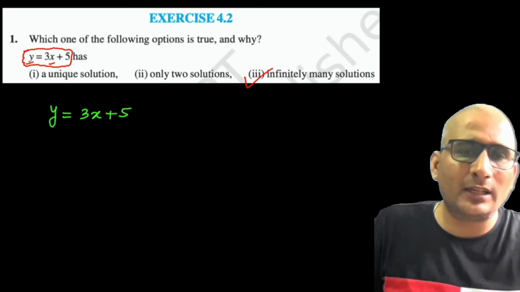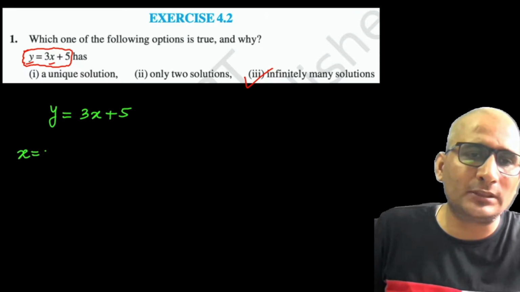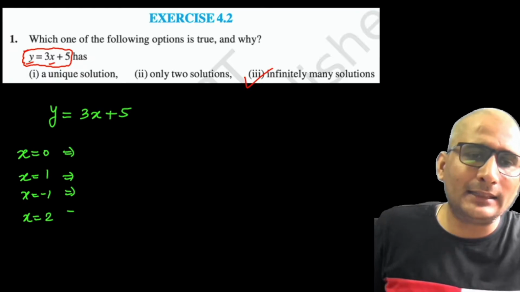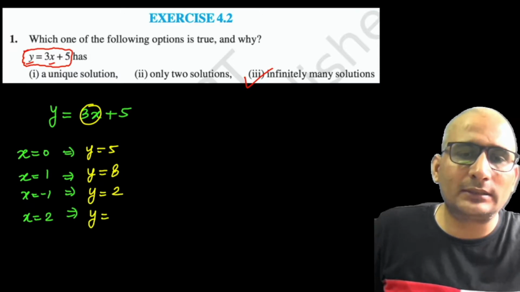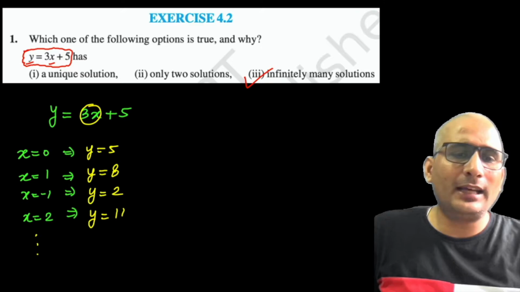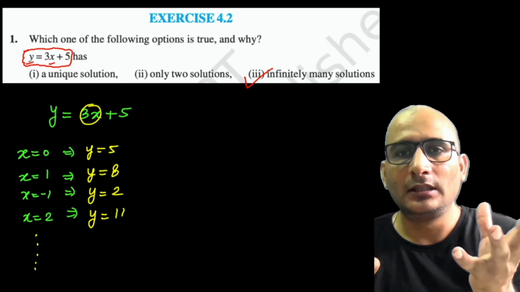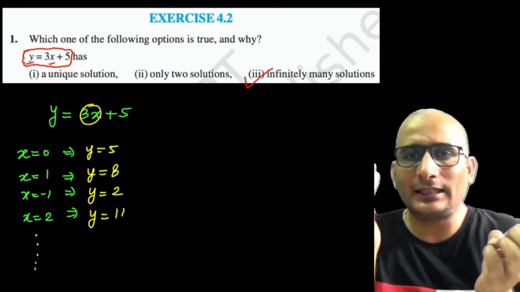So solution means the value of x and y. देखो हम लोग x को अगर कुछ भी सपोज करेंगे 0, 1, -1, 2, then definitely we will get the value of y. If x is 0, then y is 5. If x is 1, then it is 5 plus 3, which is 8. If it's -1, then it's 2. If it's 2, 3 times 2 is 6, 11, like this. So we have infinite numbers. So we can assume the value of x as any number.